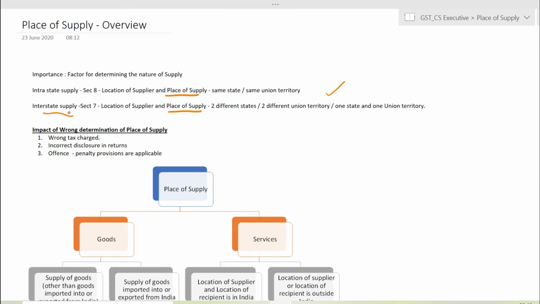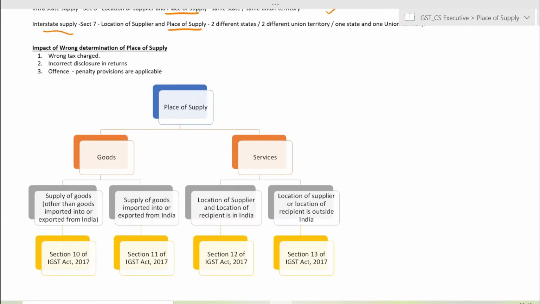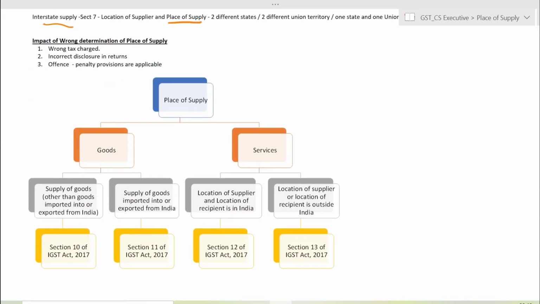Now, if you see, the place of supply is being covered under four sections under the IGST Act. We have two sections for goods and two sections for services. In case of goods, supply of goods other than goods imported into or exported from India, that is, in case of local procurements or local supplies, the place of supply is being determined under Section 10 of the IGST Act.